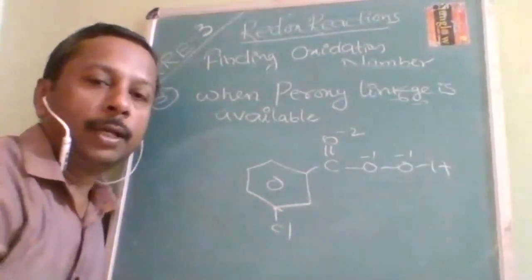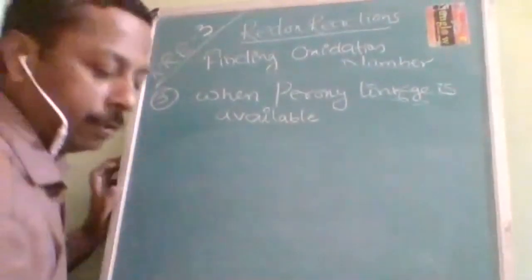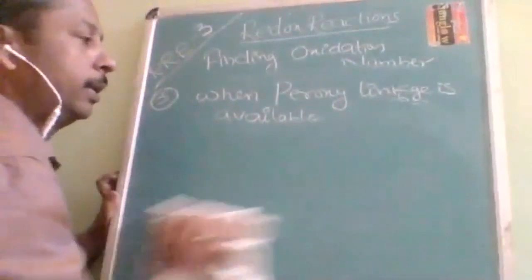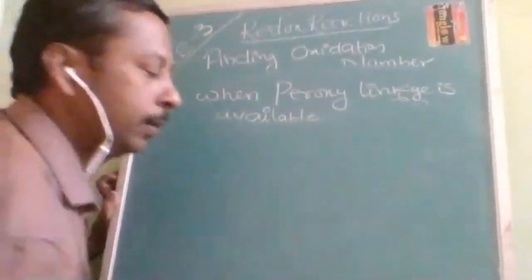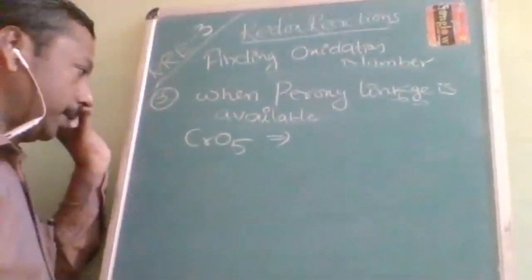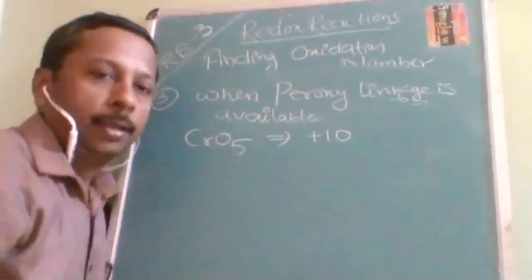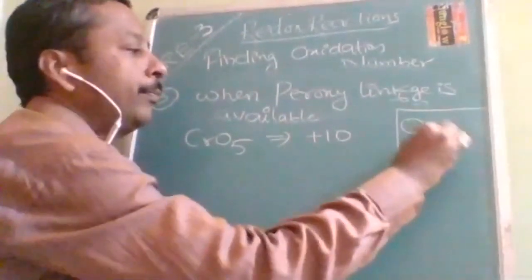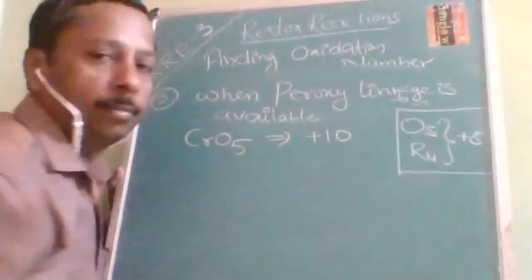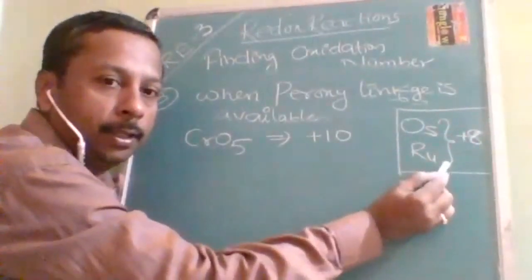Okay. I am going to give you another example, the butterfly structure. Most people are aware of it, but some are not. Even if they are aware, there is no clarity about it. So CrO5, chromium pentoxide. Here the oxidation number of chromium you will get is +10, but it is highly impossible. Osmium and ruthenium are the two elements which show the maximum oxidation number of +8. Maximum oxidation number shown by these is an important objective question.